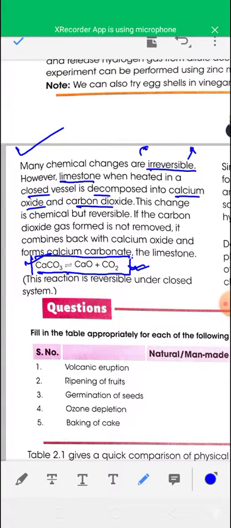This is because if the carbon dioxide gas formed is not removed, then the carbon dioxide combines with calcium oxide and again forms calcium carbonate. Calcium oxide and carbon dioxide again combine to form calcium carbonate. That's why this change is reversible.